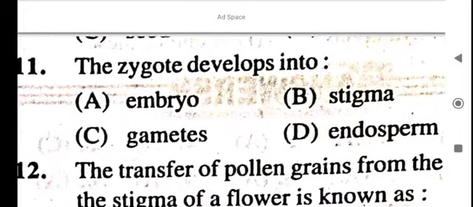Next question. The zygote develops into embryo, stigma, gametes, endosperm.